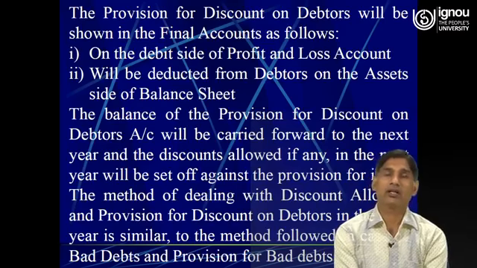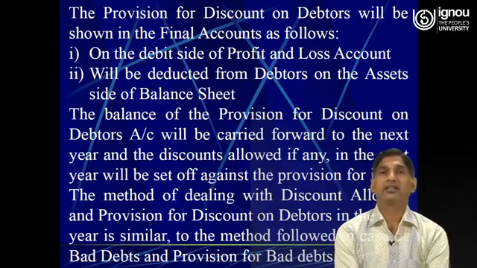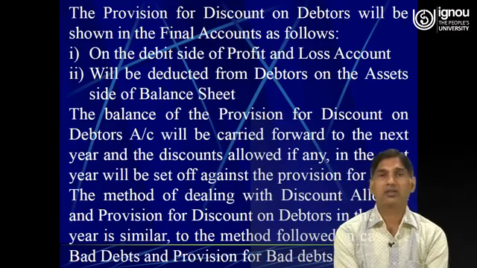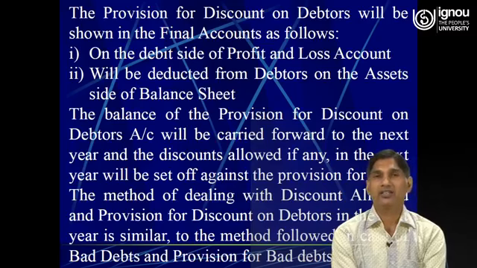It's very simple: from the amount of debtors which is provided in the trial balance, we must subtract three things. First of all, we must subtract the amount of further bad debts, and the amount of further bad debts will always be provided in adjustments as additional information.